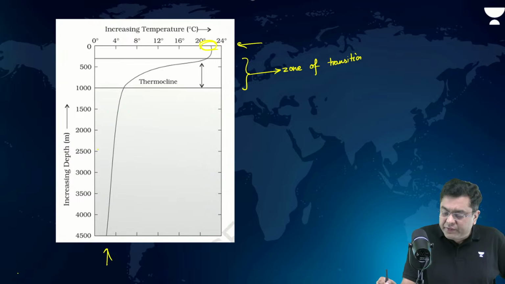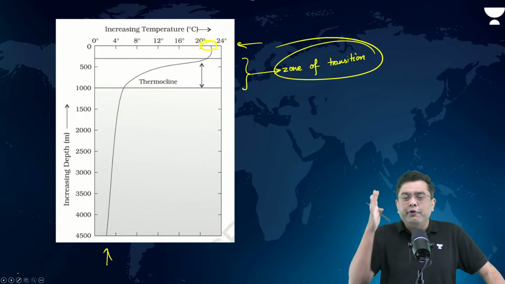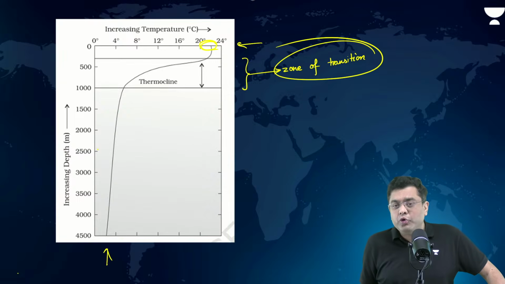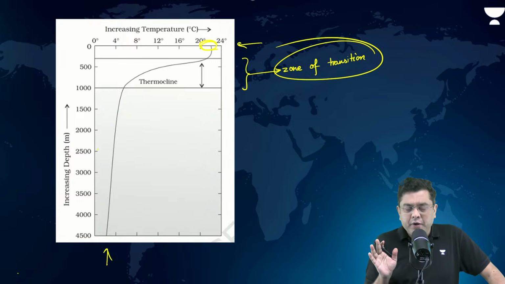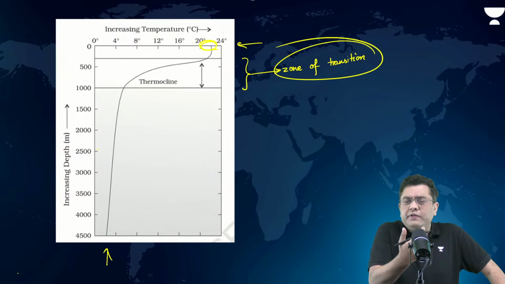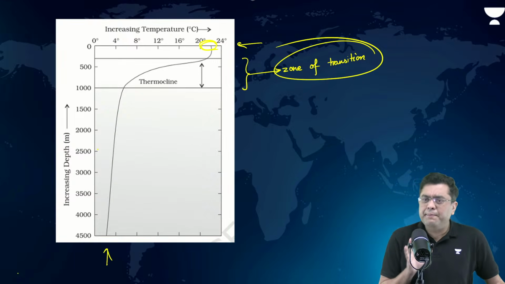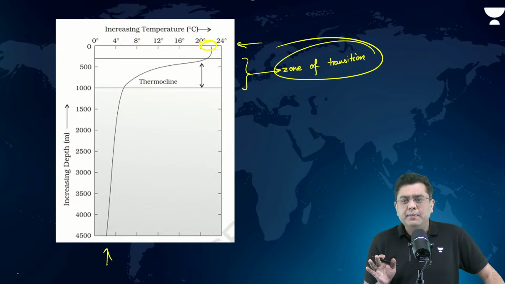This indicates the movement from photic to aphotic zone. Okay, so that is your thermocline. Thermocline is nothing but the zone of transition. At the bottom, because the surface phenomena won't have much of an impact there, it is almost consistent.